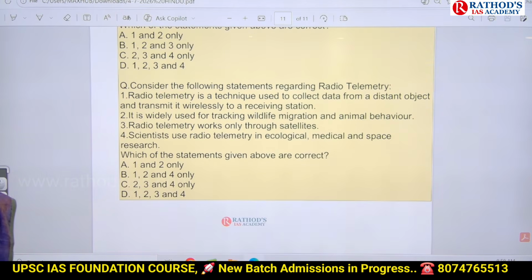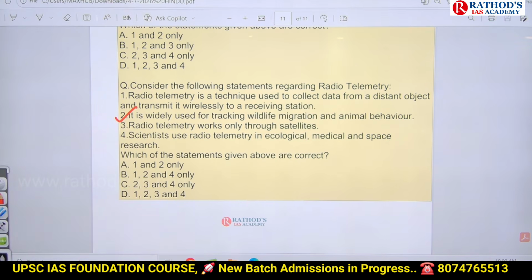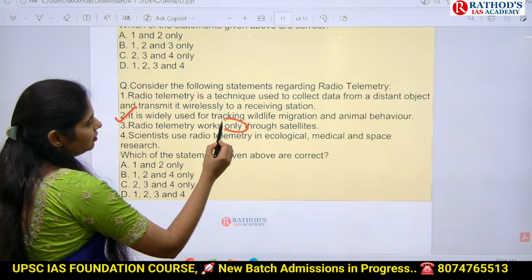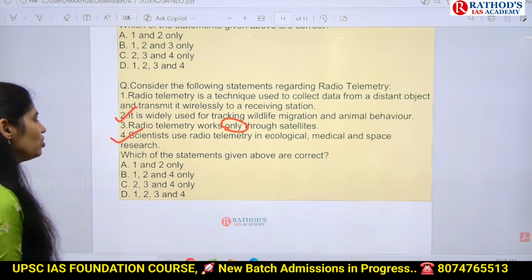Consider the following statements regarding radio telemetry. Four statements again. Radio telemetry is a technique used to collect data from a distant object and transmit it wirelessly to a receiving station. It is widely used for tracking wildlife migration and animal behavior. Yes, because it is in use, 2 should be there. Next, radio telemetry works only through satellites. Keep it aside. Scientists use radio telemetry in ecological, medical and space research. That means in your answer 2 and 4 should be there.